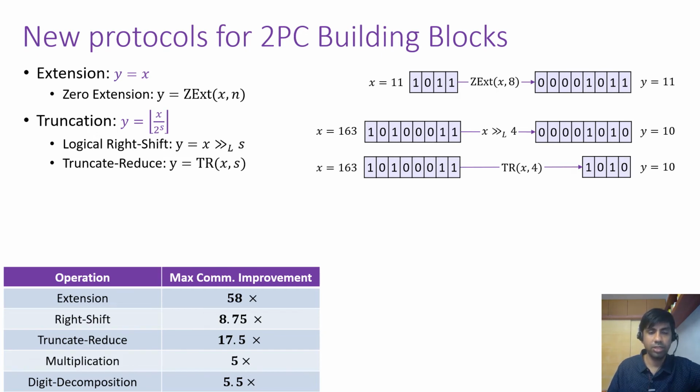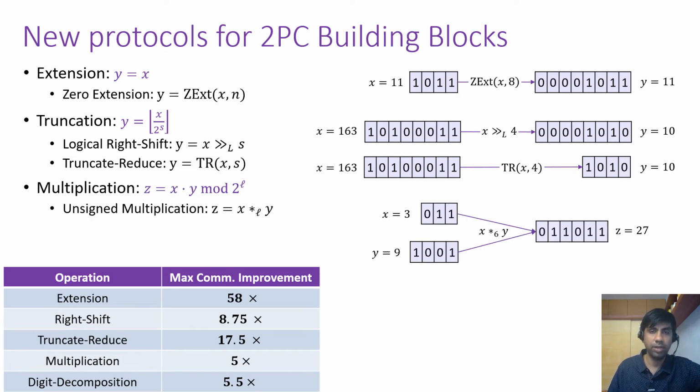Then we have multiplication, in which we can multiply an n1 bit number with an n2 bit number to store the result in an n3 bit number. So let me give you an example of how this will be used. Suppose you are doing a dot product of two vectors in which all the numbers are 8 bits. Now for the multiplication, you multiply two 8-bit numbers into a 16-bit number so that there are no overflows.